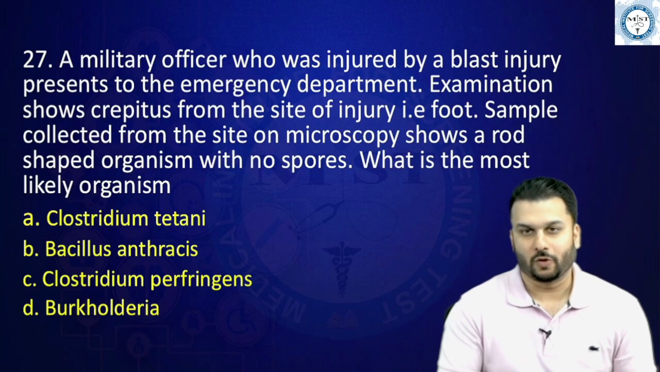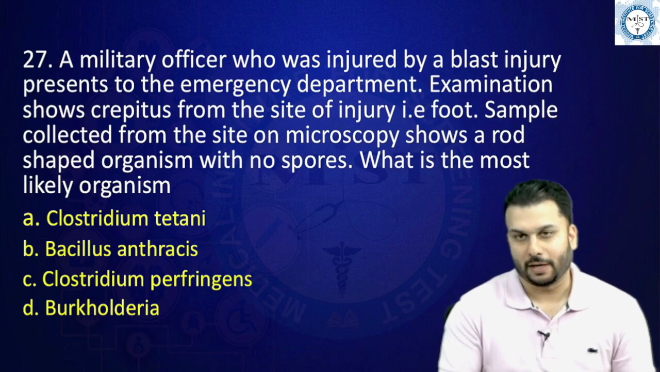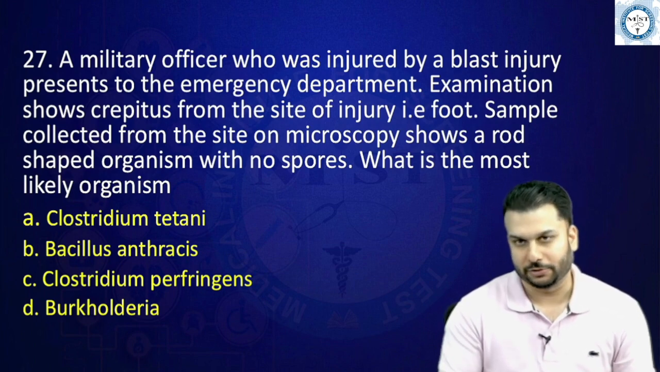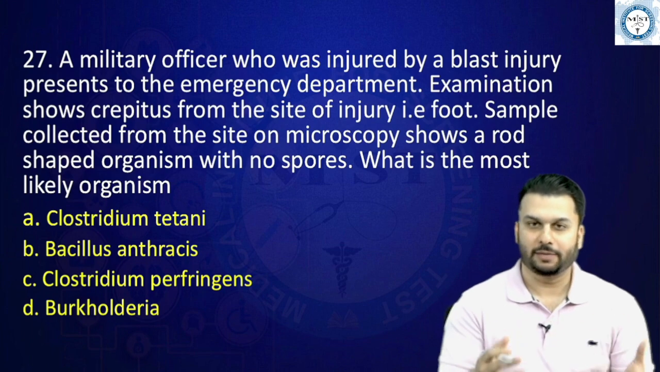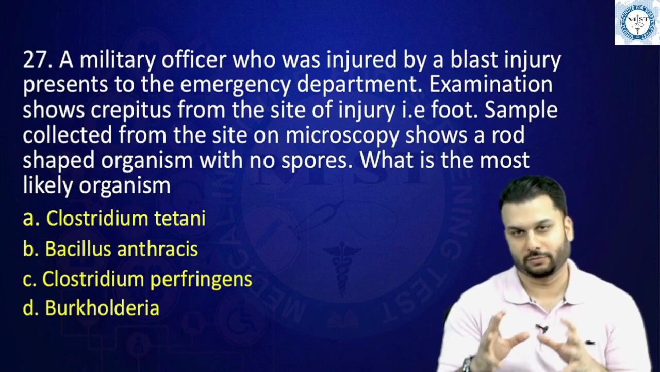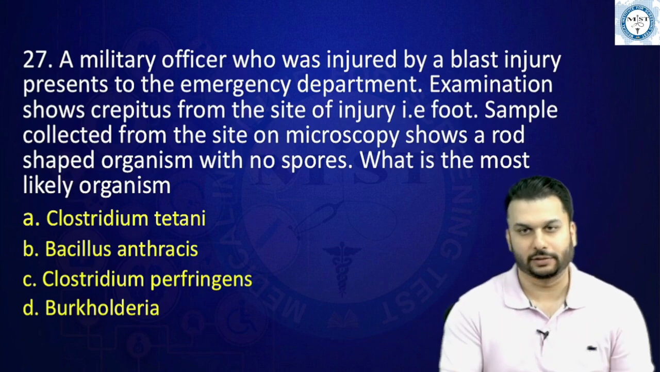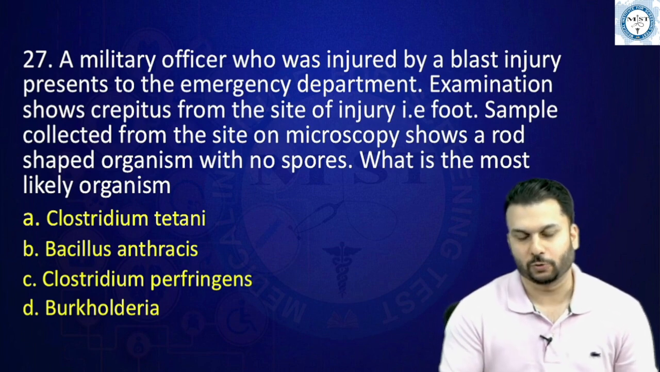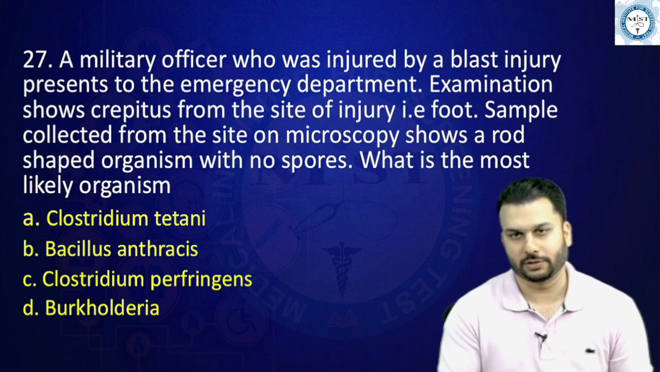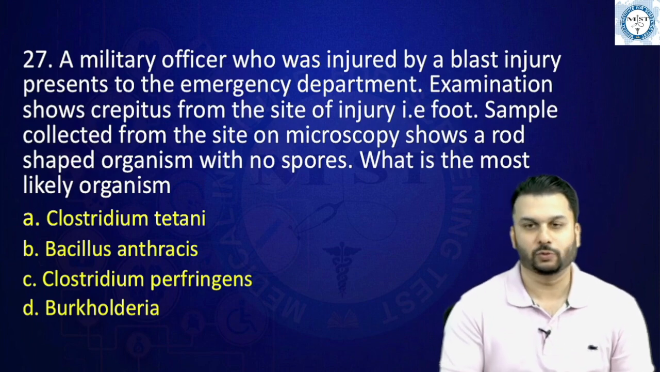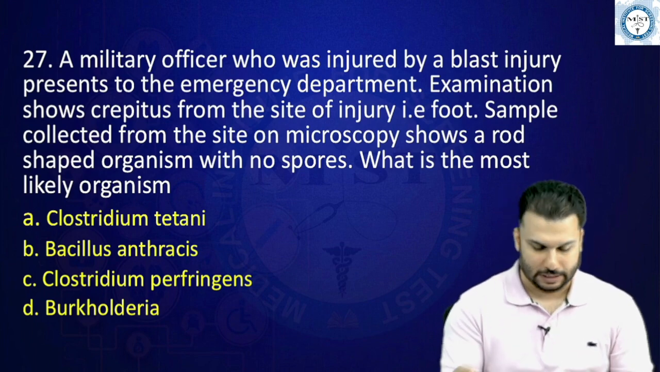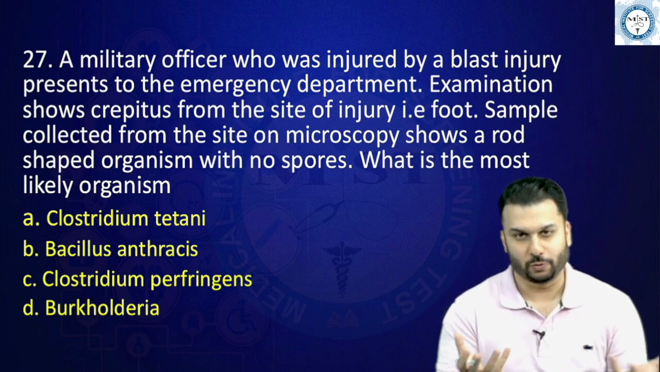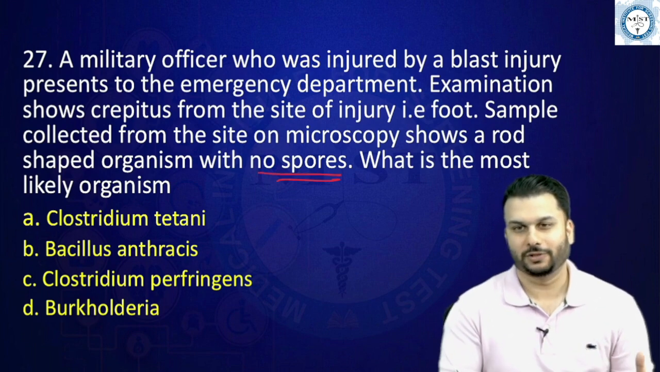A military officer who was injured by a blast injury presented to the emergency department. Examination shows crepitus at the site of injury. I think that's the foot that they had mentioned. A sample collected from the site on microscopy showed a rod-shaped organism with no spores. What is the most likely organism? See, one thing that might have confused most of us, they gave the option as no spores.